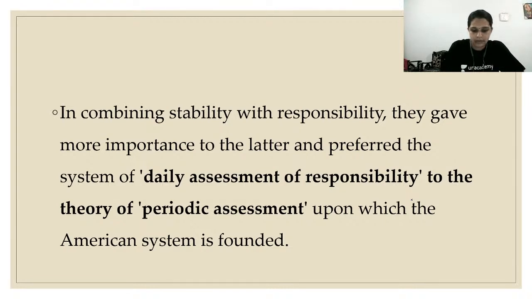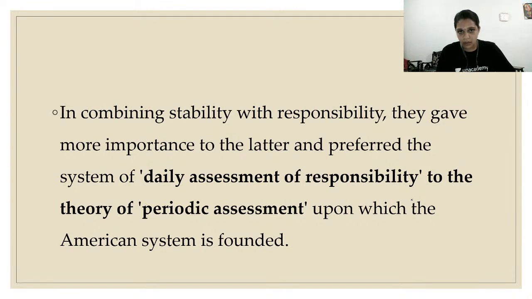First of all, if the president is directly elected by the people, he will become more powerful. Number one. And second, if the power is vested in a single person, what will happen? It will lead to monarchy. Sometimes it might lead to military rule also.